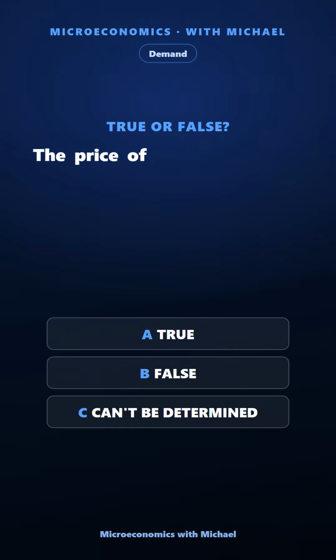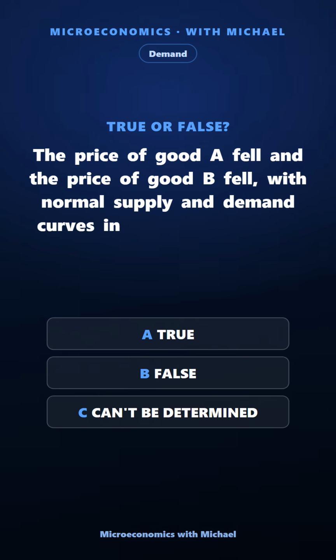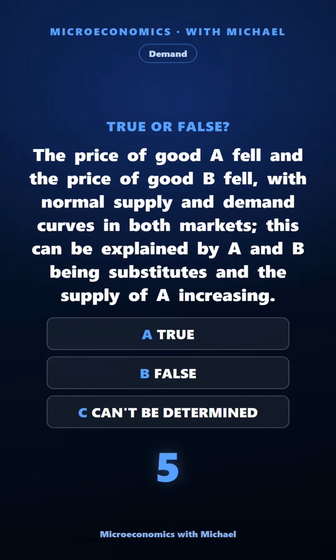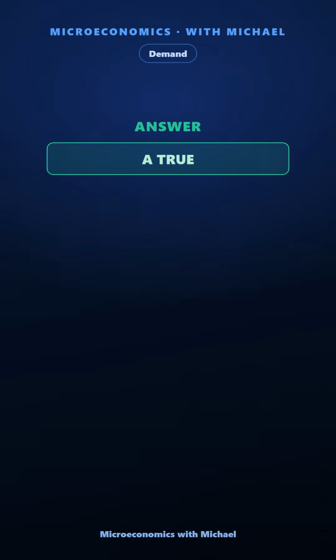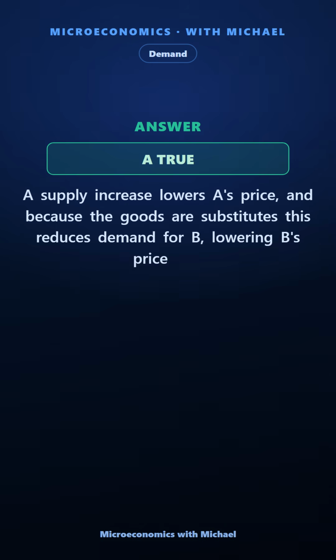The price of good A fell and the price of good B fell, with normal supply and demand curves in both markets. This can be explained by A and B being substitutes and the supply of A increasing. True, false, or can't be determined. The answer is true. A supply increase lowers A's price, and because the goods are substitutes, this reduces demand for B, lowering B's price too.